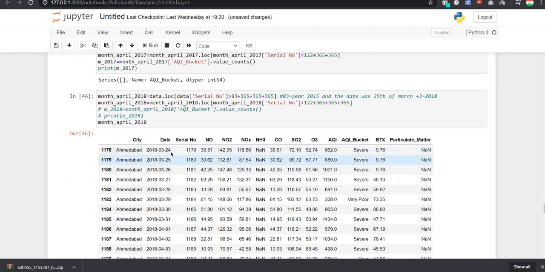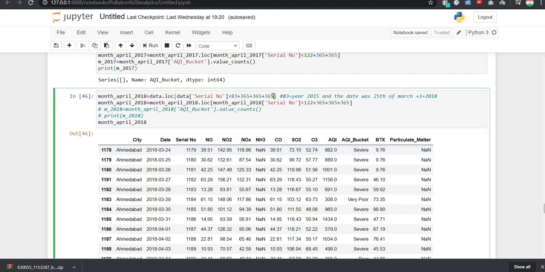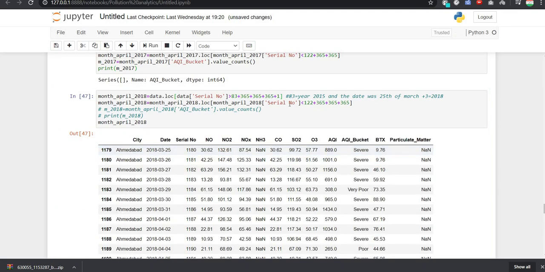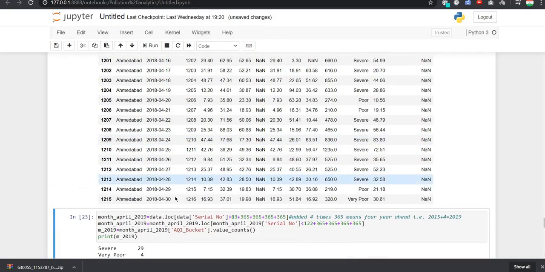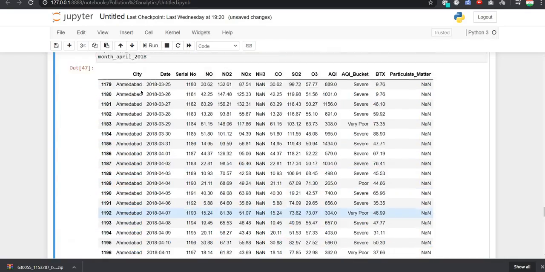So now here also you can see that it is giving me the value from 24th of March. So whether it is 24th of March or 25th of March, it will not affect our data so much. So now we got 25th of March if we have added one to it, and 30, so it is good.